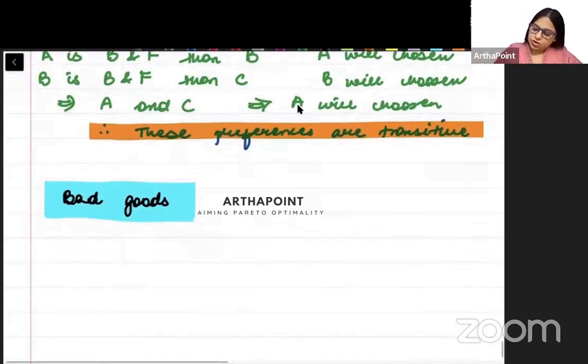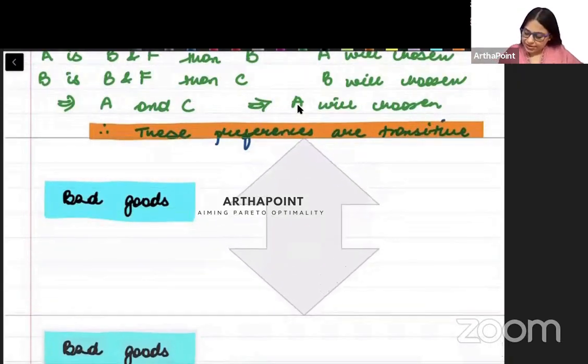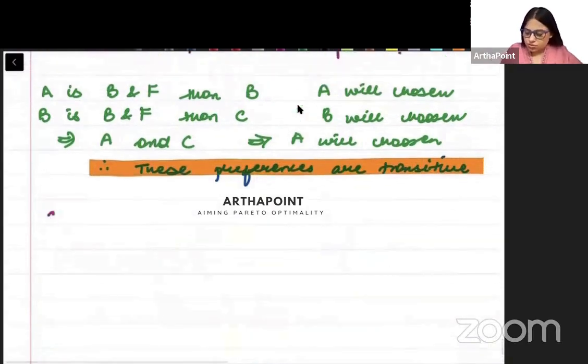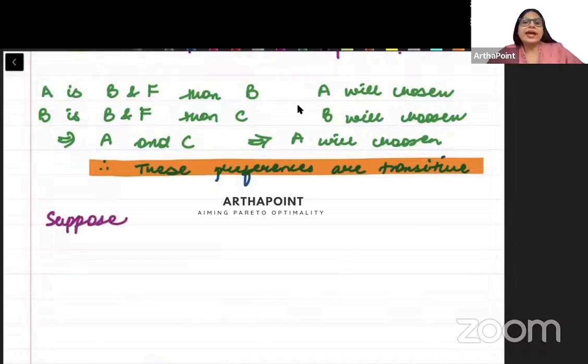ठीक है. Now बेटा completeness की बात करते हैं. तो suppose completeness means what? I should be able to tell what should be done in a particular situation. मैं दो bundles को हमेशा compare कर पाऊं. I should be able to compare two bundles.